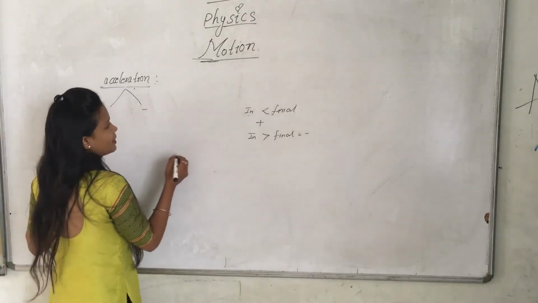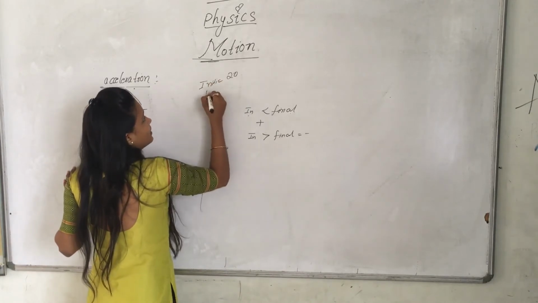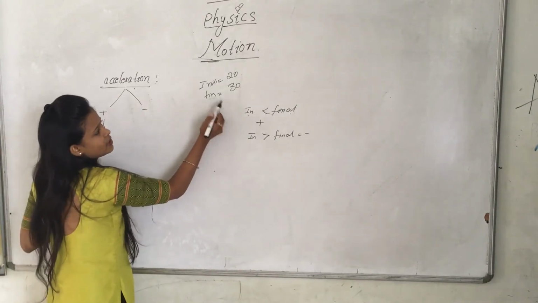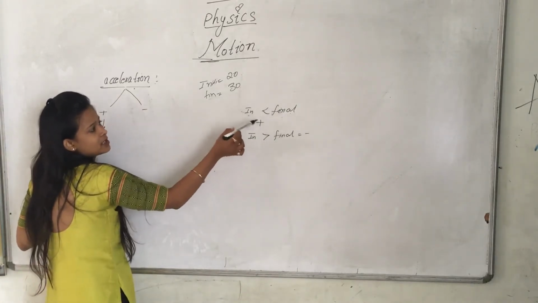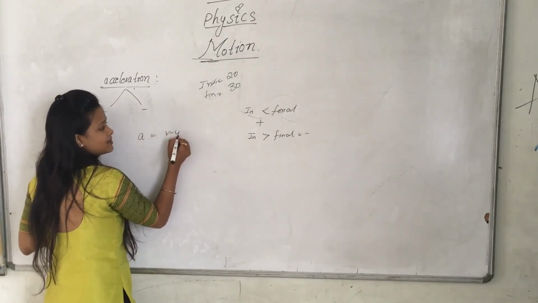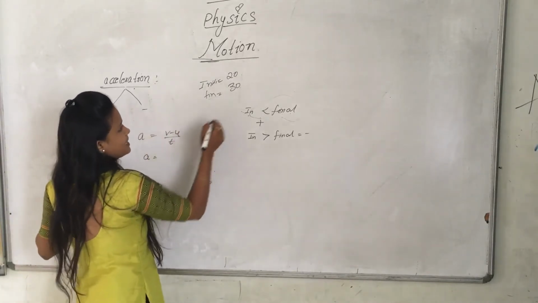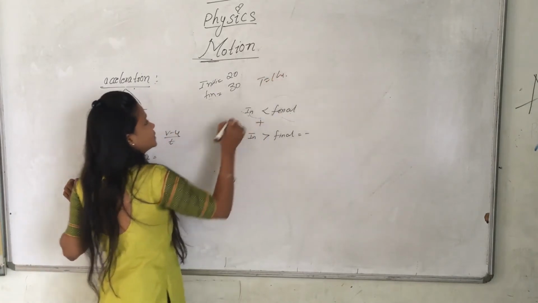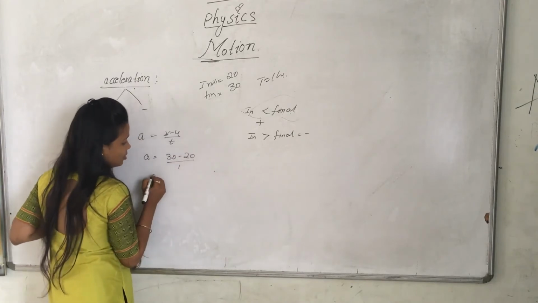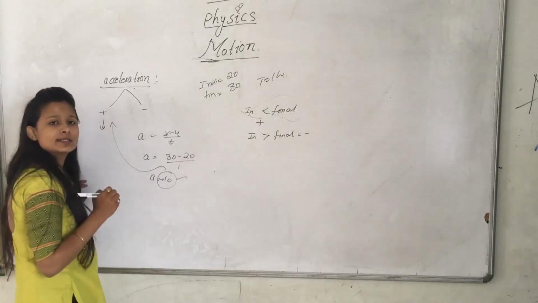Let us explain with an example. Suppose I am traveling with an initial velocity of 20 and a final velocity of 30. Which acceleration is it? Final velocity is greater than initial velocity, so it is a positive acceleration. What is the acceleration formula? a equal to v minus u by t. Suppose the time period is 1 hour. Final velocity is 30 and initial velocity is 20, by 1. The acceleration is 10. It is positive, so it is referred to as positive acceleration.